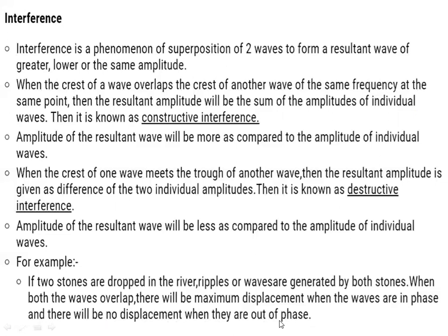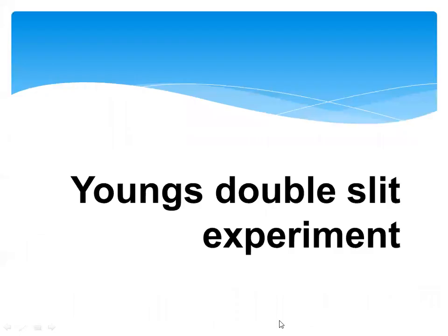We have already discussed that the waves should have zero phase difference or a constant phase difference. That is for coherent sources, and a similar thing we are discussing here as interference. Next, based on this, we are going to discuss Young's double slit experiment.